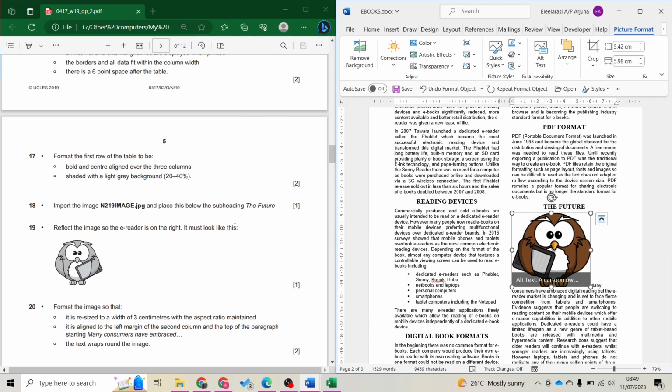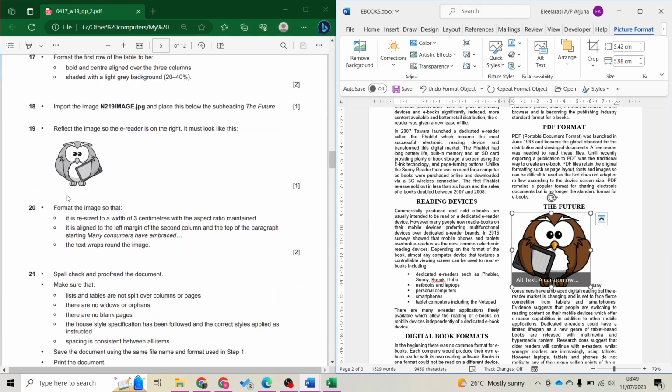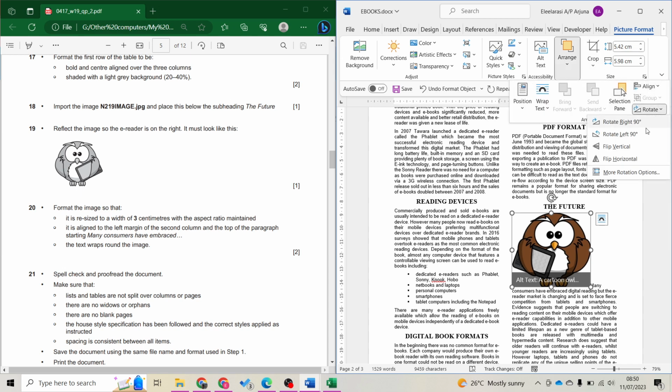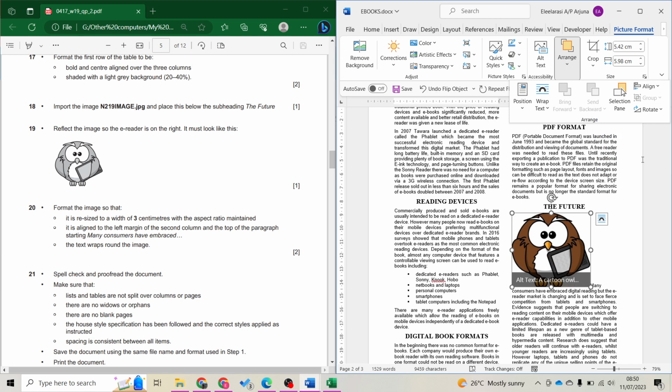Done. Next, flip the image. Just flip horizontally.